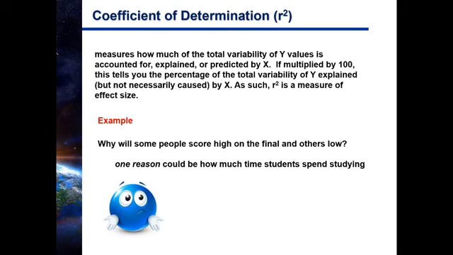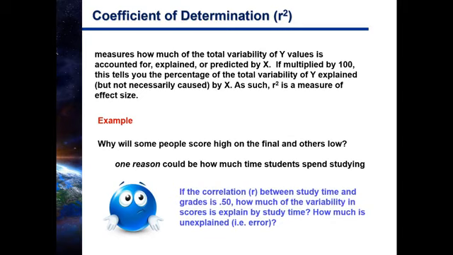If we pick just one reason, we might want to look at time spent studying. What we're going to do is calculate the correlation, the R value, between the time somebody spends studying and their final grade. We're just going to calculate the correlation between those two variables. Now let's just pretend it equals 0.50. That's the R value, not R squared, that's the R.